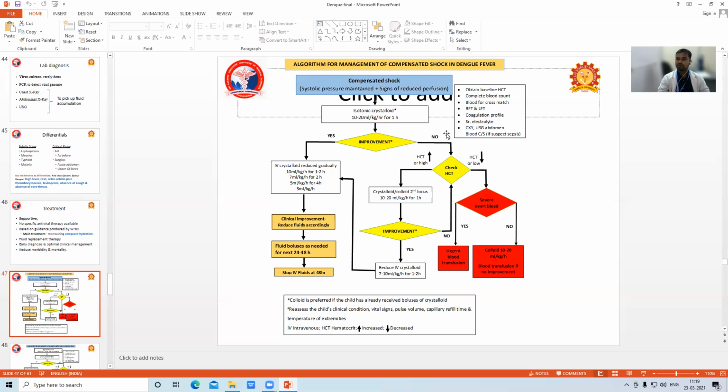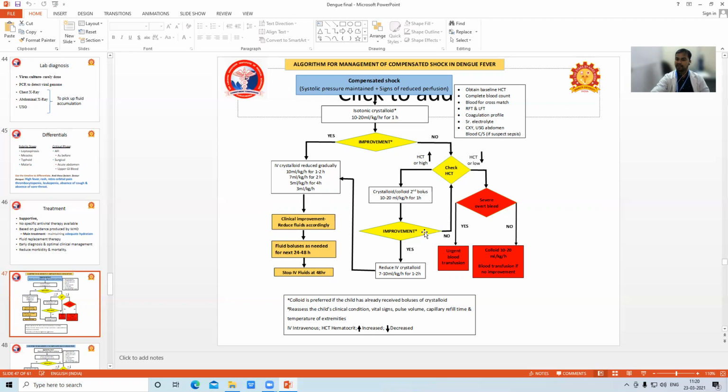Then what should we do? We should check the hematocrit, whether it is increasing or decreasing. If the hematocrit is high, it means the child is going for hemoconcentration. The child needs more fluids, so we can give a second bolus. We can give a second bolus of 10 to 20 ml per kg over the next 1 hour. Then we should assess improvement.